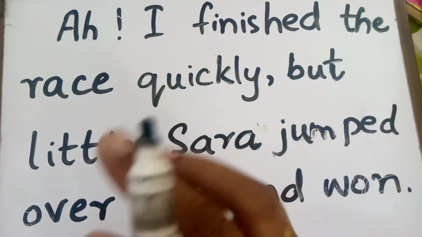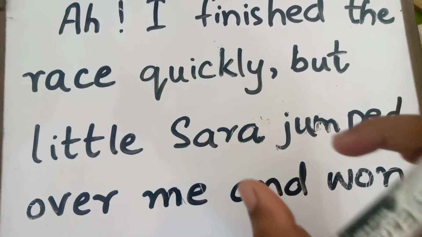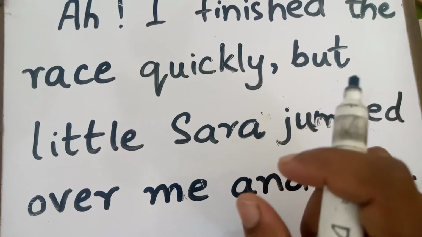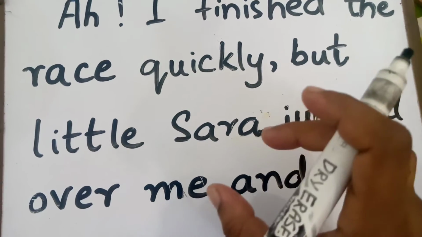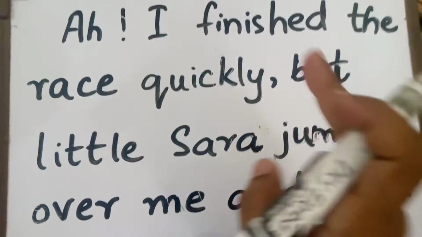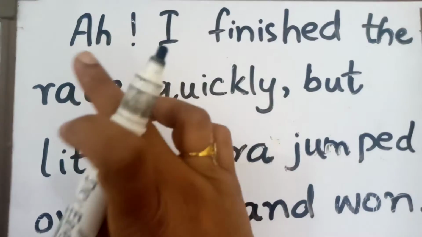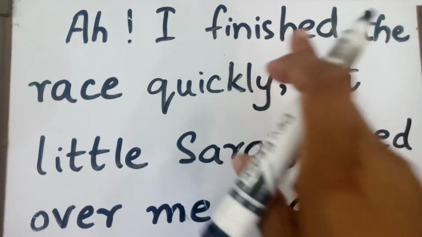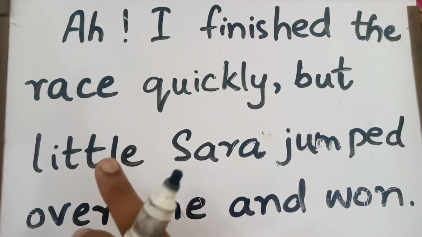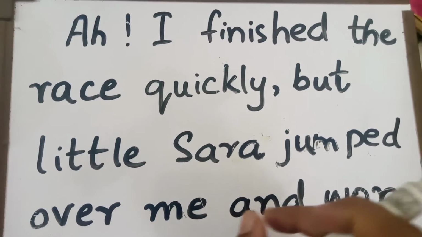So basically, these are some words which are making a sentence that is giving us some information and that is making some sense. So we can say that words are classed into 8 categories according to their uses in a sentence, right? So each and every word, Ah, I finished the race quickly, but little Sarah jumped over me and won.